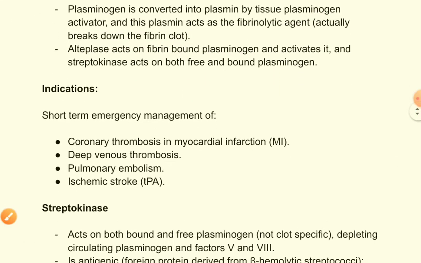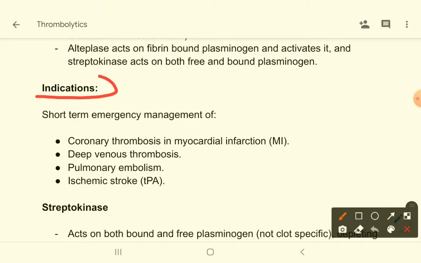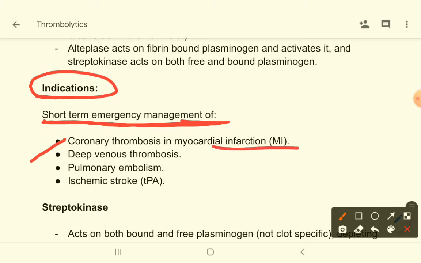Okay. Let's see their indications. Very easy to remember. These drugs are used in short-term emergency management of coronary thrombosis in myocardial infarction, deep vein thrombosis, pulmonary embolism, ischemic stroke.